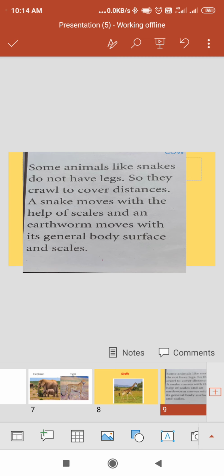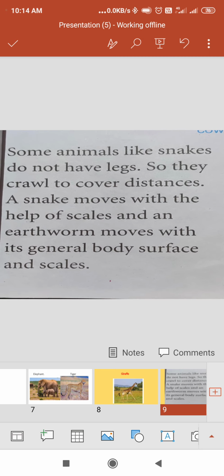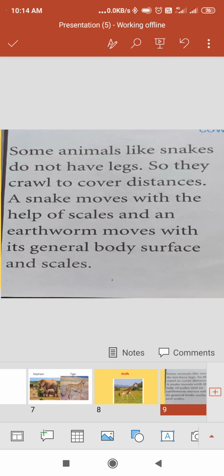Some terrestrial animals live on land but have no legs. How do they move from one place to another? They crawl to cover the distance. They have scales to move forward.